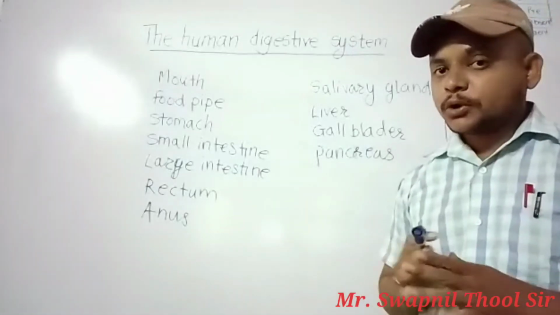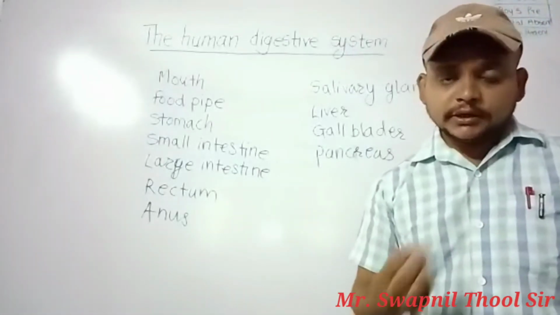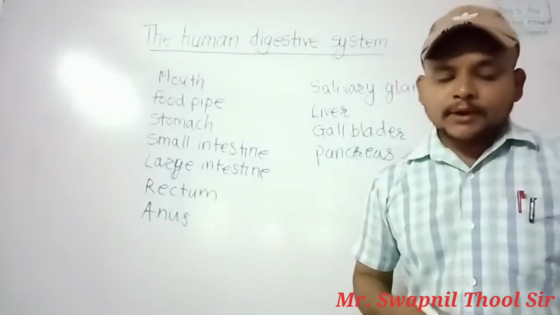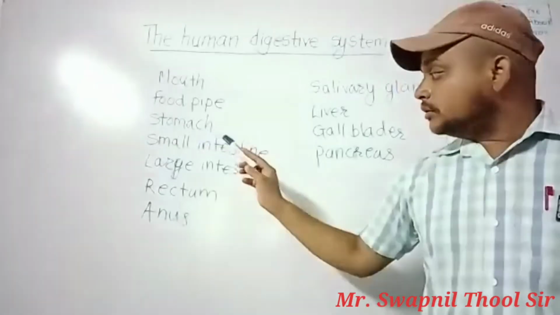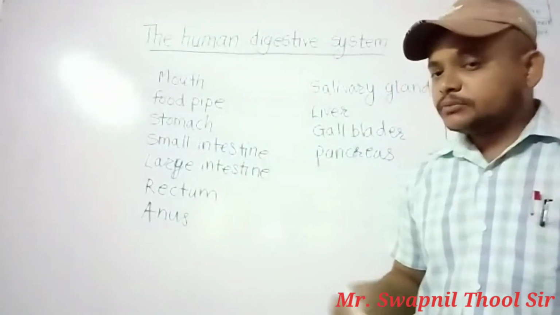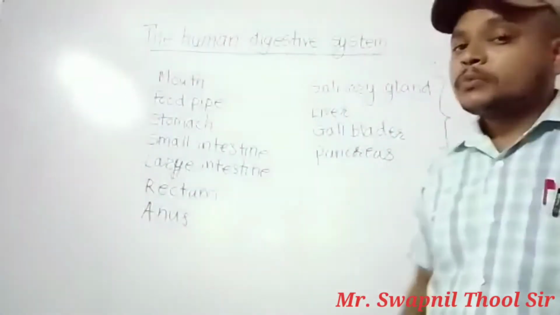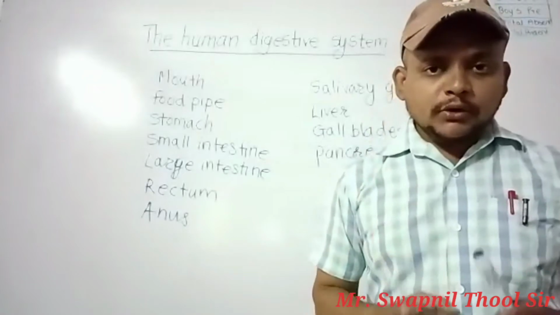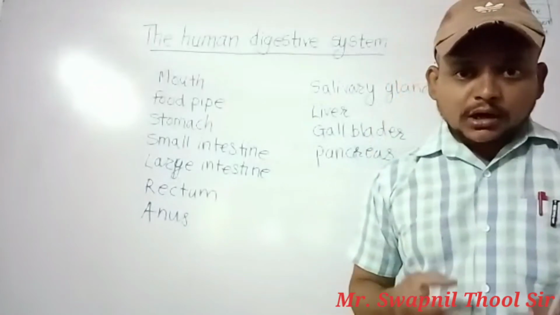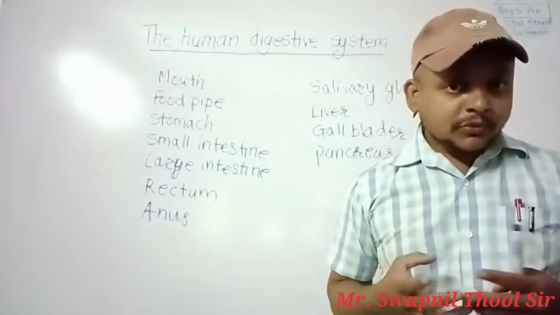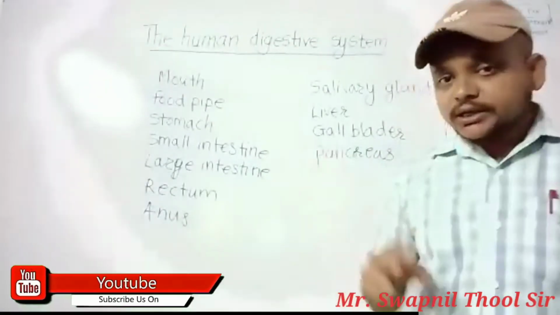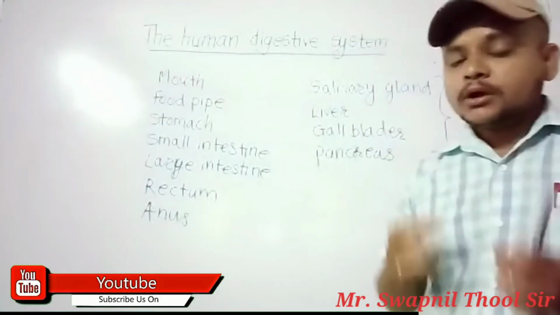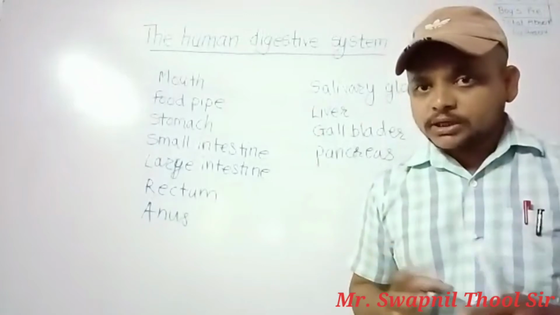So our digestion starts from the mouth. As we take in the food and chew the food, at that time digestion starts. When we eat the food, that time saliva is secreted. What is saliva? When you think about your favorite food item, then our mouth starts watering. It means that our mouth secretes saliva at that time. So saliva mixes with the food when we chew the food properly.